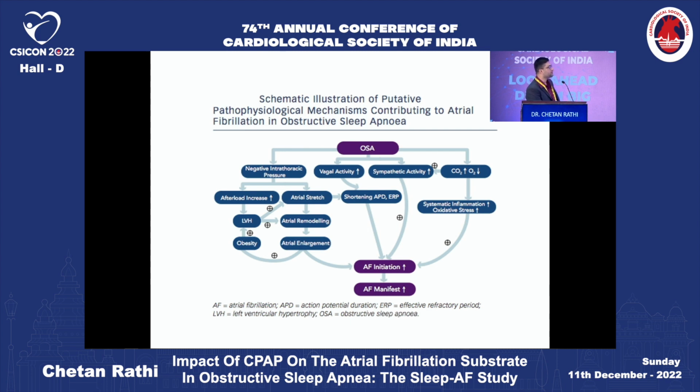Again, the negative intrathoracic pressure leads to atrial stretch and can cause atrial remodeling. Obesity per se will cause LVH and can lead to atrial remodeling. Increase in vagal activity, which shortens the APD and the effective refractory period, increases the initiation of atrial fibrillation. Increase in sympathetic activity also leads to AF initiation. Hypercapnia and hypoxemia cause oxidative stress and systemic inflammation, and eventually lead to atrial fibrillation.